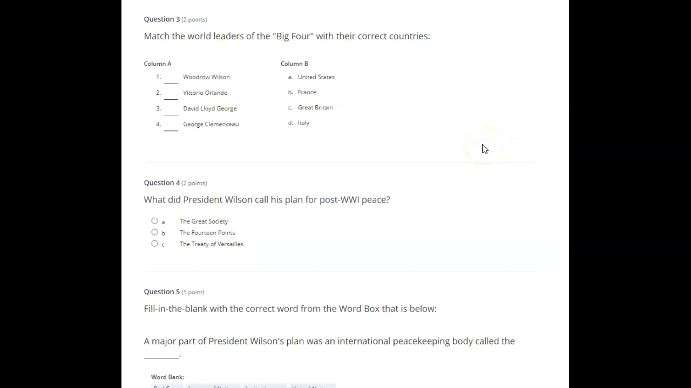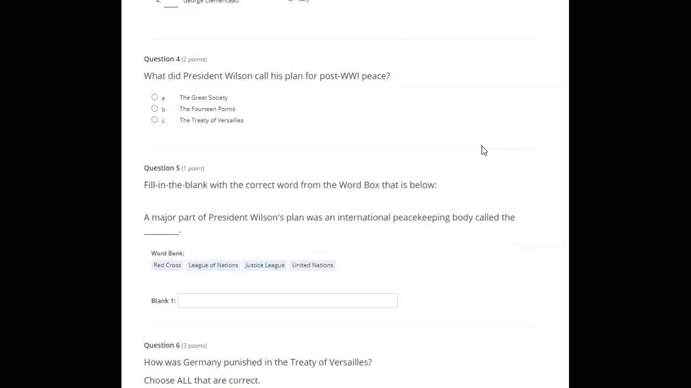Match the world leaders of the Big Four with their correct countries. Column A: 1. Woodrow Wilson, 2. Vittorio Orlando, 3. David Lloyd George, 4. Georges Clemenceau. Column B: United States, France, Great Britain, Italy.